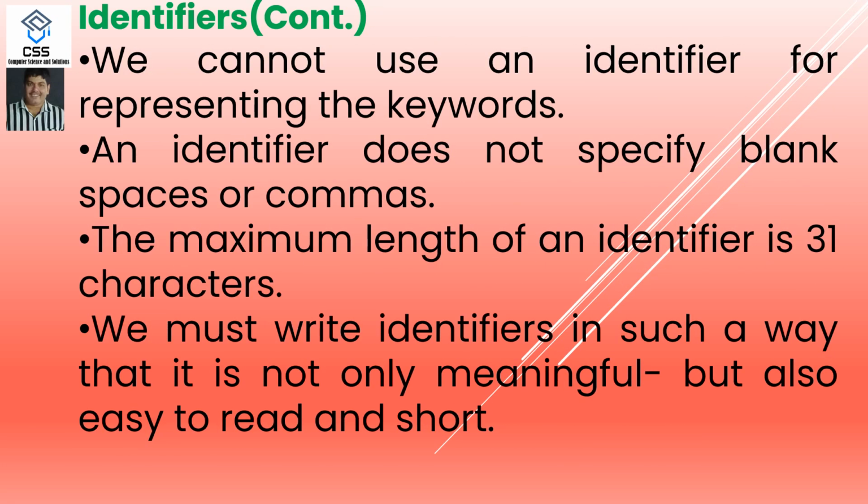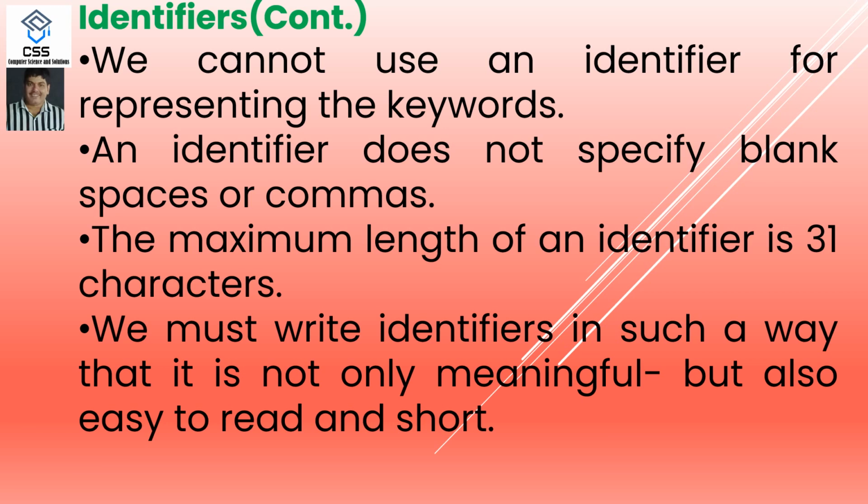We cannot use an identifier to represent a keyword. Already we have discussed, you cannot define any identifier as the variable or the function in the name of the keyword. An identifier does not allow any blank space or comma. Within the identifier name, you cannot use blank spaces or commas. The maximum length of the identifier is 31 characters. Up to 31 characters you can take the length. For more than 31 characters, it will not be identified.